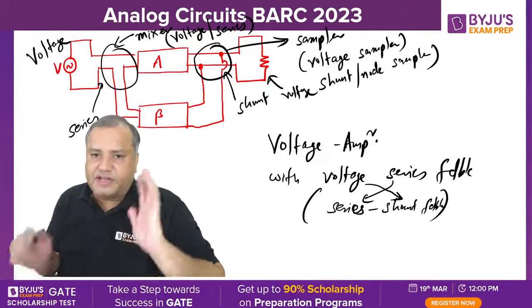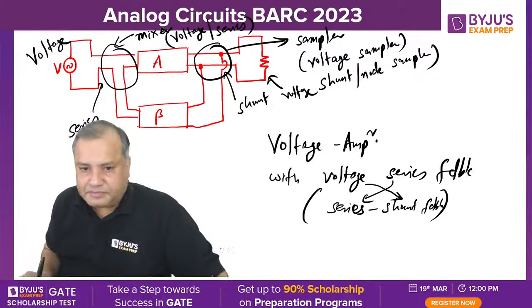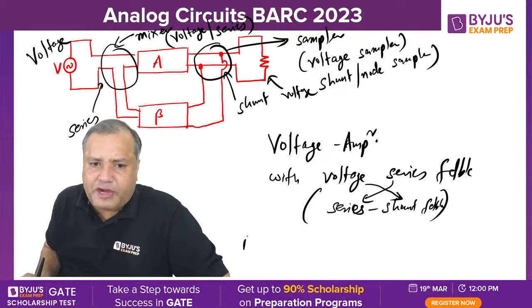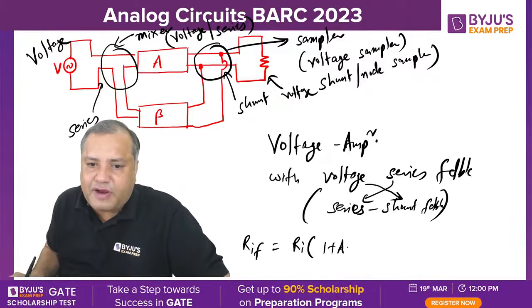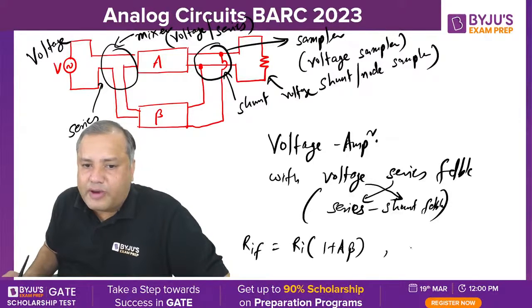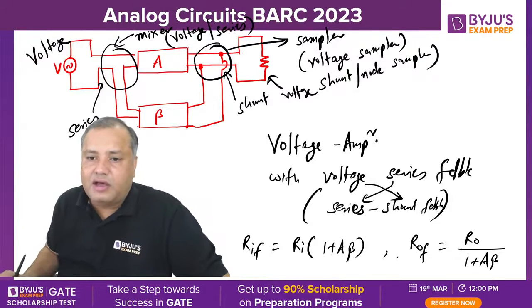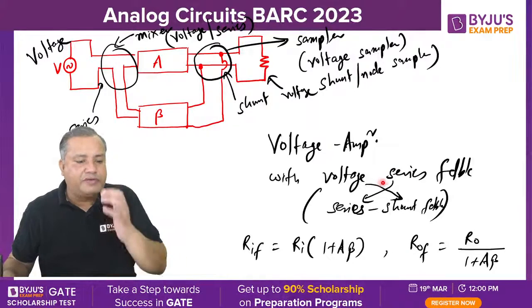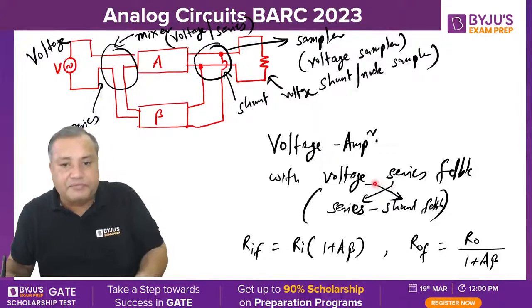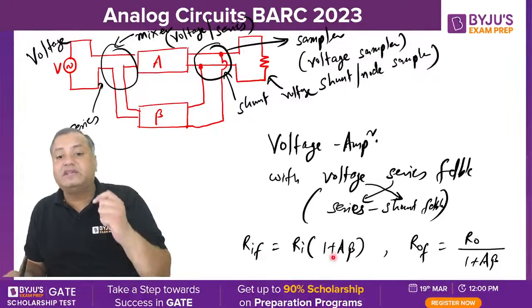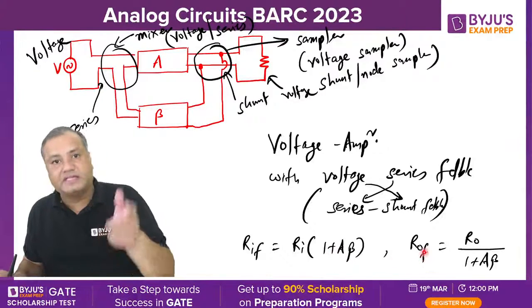Now student, if it is a voltage amplifier, then with the introduction of feedback, input impedance will be improved, multiplied by 1 plus A beta, and output impedance will also improve, divided by the factor 1 plus A beta. So with the help of this feedback, input impedance is increased and output impedance is decreased.